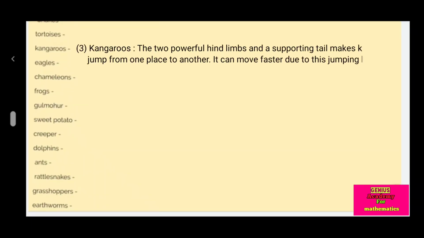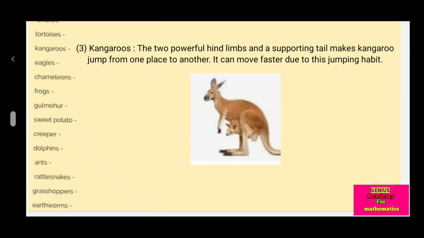Kangaroos. The two powerful hind limbs and a supporting tail make the kangaroo jump from one place to another. It can move faster due to this jumping habit.